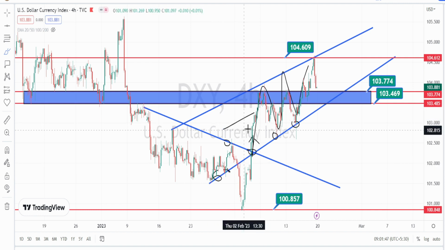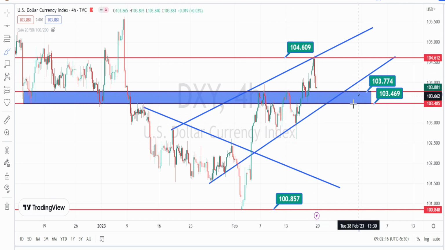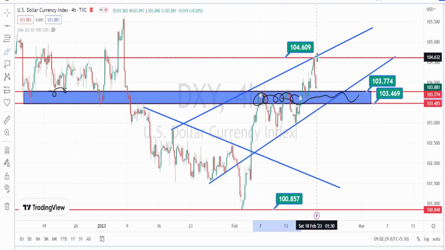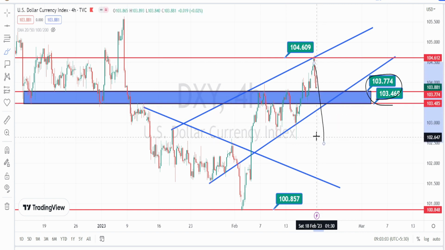So currently the overall trend of the price action in 4 hours time frame, it's in a bullish trend as long as it is trading within this support line and the resistance line. And based on the past price action, I have drawn the support line where this level had acted as a support, and in the present price action also this level had acted as a resistance level. So currently the price action is in a bearish side retracement. So these levels are going to be acting as a major support for the current price action in 4 hours time frame, and if the price action breaks this support level, we can expect the bearish side trend reversal to start in 4 hours time frame.